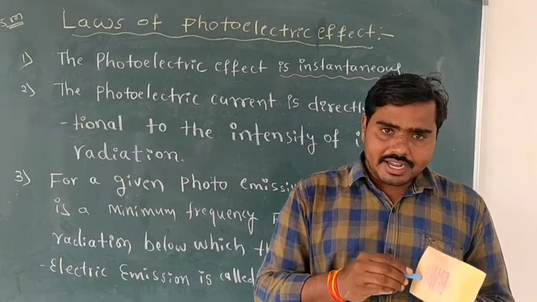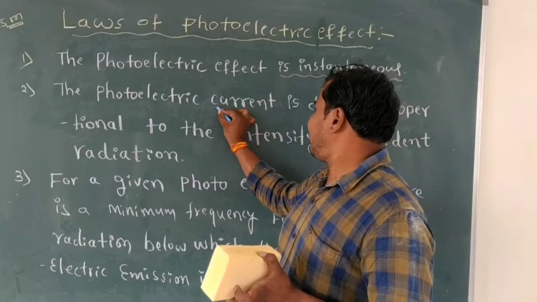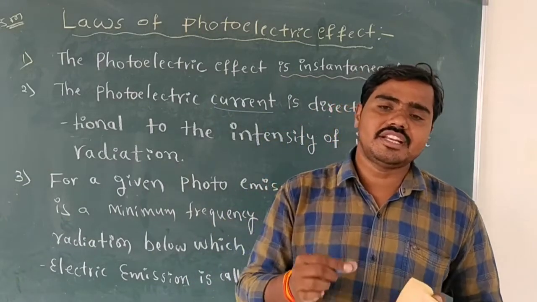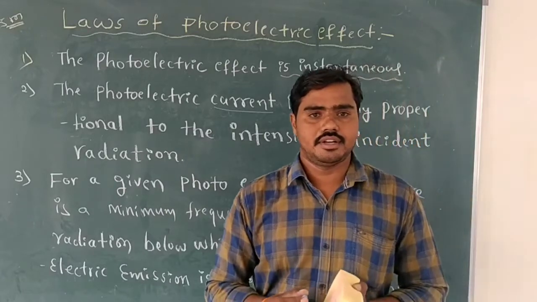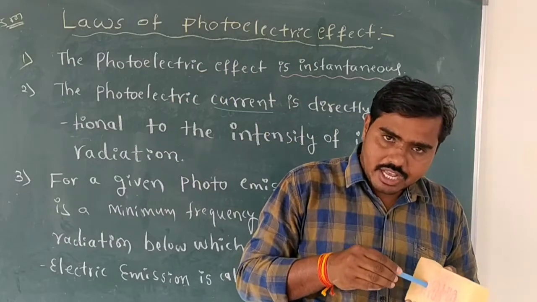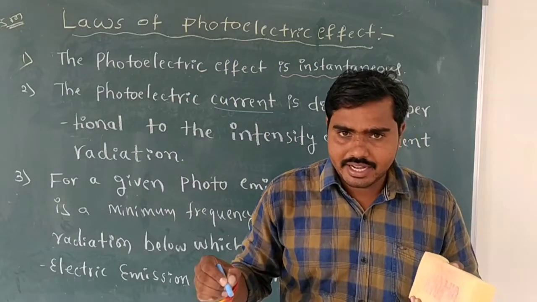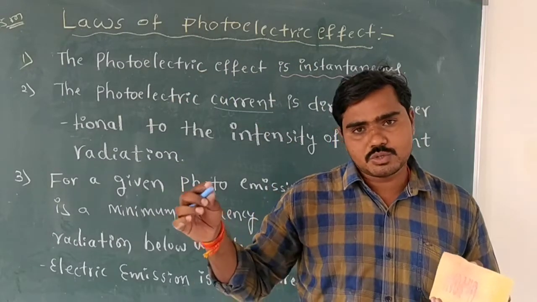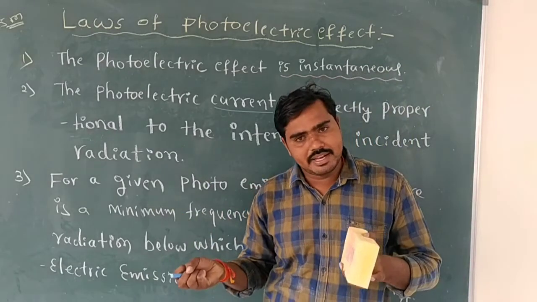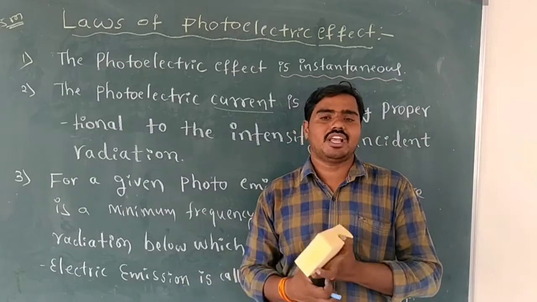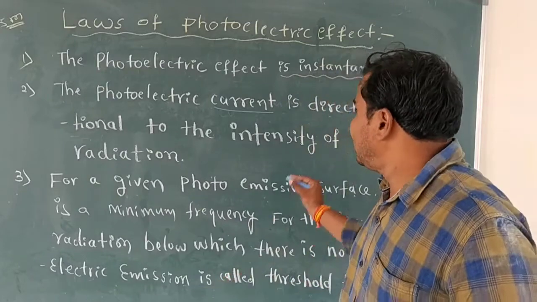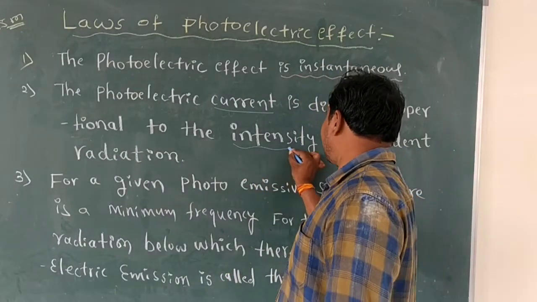Photoelectric current is directly proportional to the intensity of incident radiation. When UV radiations fall on the cathode plate, electrons are liberated. Those electrons move towards the anode plate and the anode plate attracts these electrons. Current will increase in the circuit. That current is called photoelectric current. That photoelectric current is directly proportional to the intensity of incident radiation.